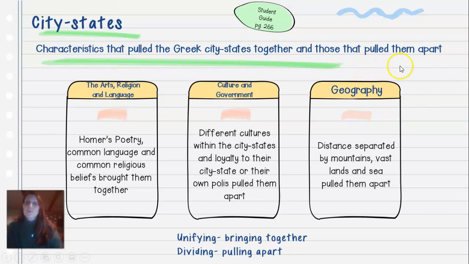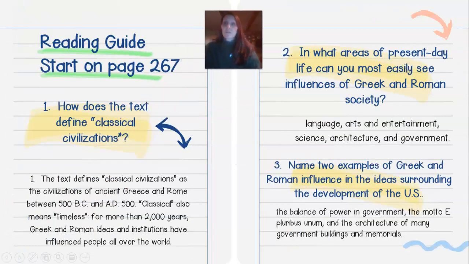And again, you can always pause the video if you need to. So your reading guide starts on page 267 in your student guide. Question number 1, how does the text define classical civilizations? And again, by text I mean your Human Odyssey reading book. So how does that define classical civilizations? You can use your reading book to answer these questions. You can use this flip video to help you as well.